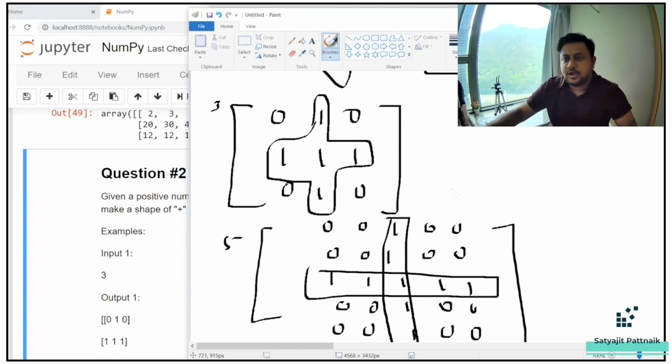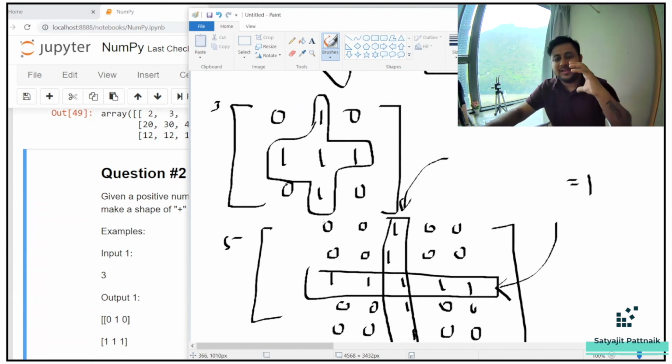Now, how to do this? You have to access the middle row and the middle column and change them to 1. So we will create np.zeros of 5 cross 5, and in that I will access the middle row and the middle column. Let's say I have my n value as 5.